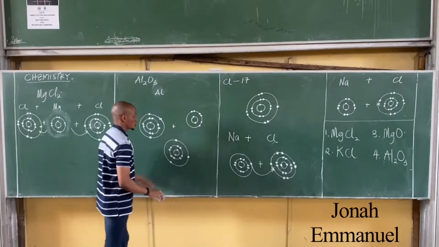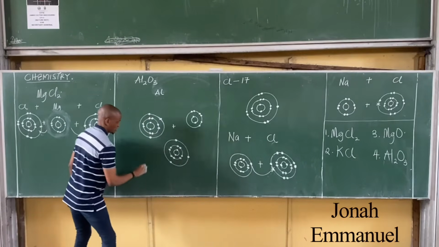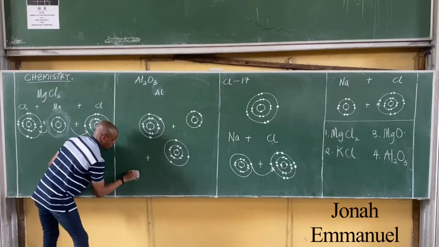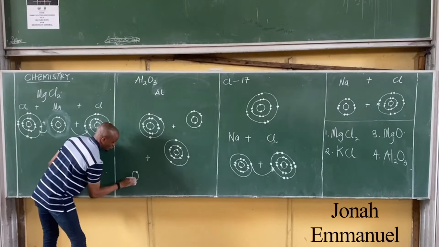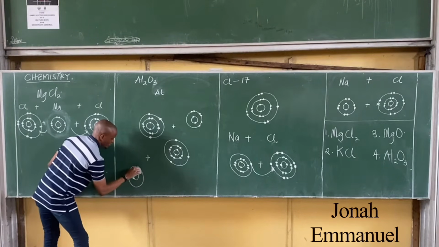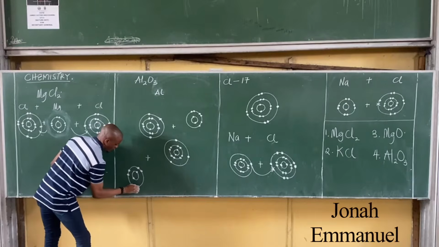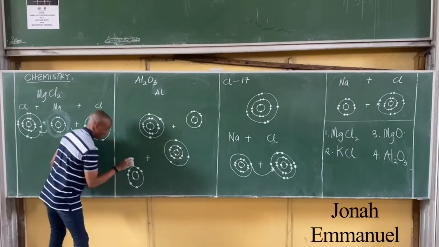So this is 1 oxygen. Combine this with the second oxygen. Plus another 2, 6 for oxygen. 1, 2. Combine this with 6. 1, 2, 3, 4, 5, and 6.